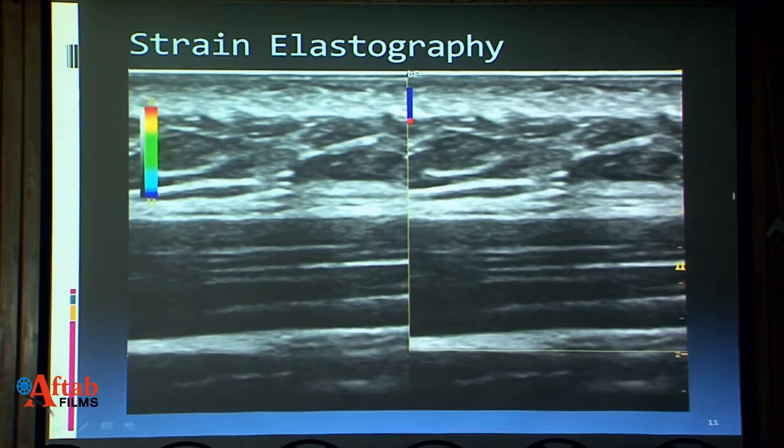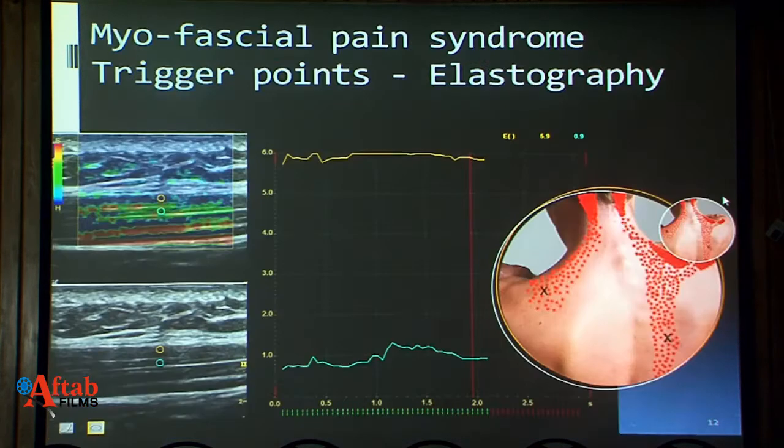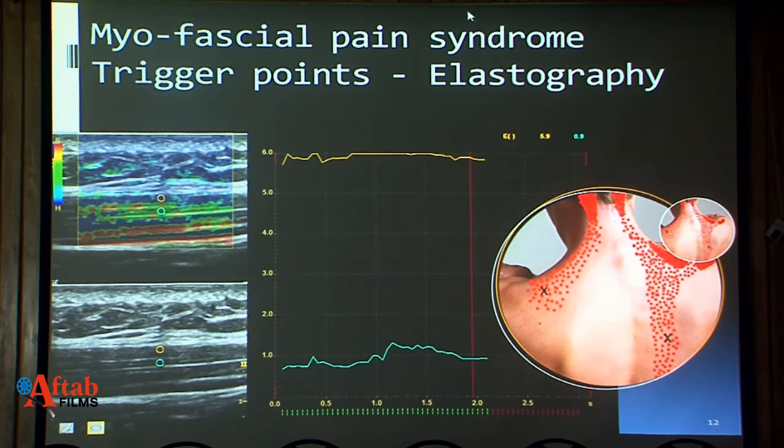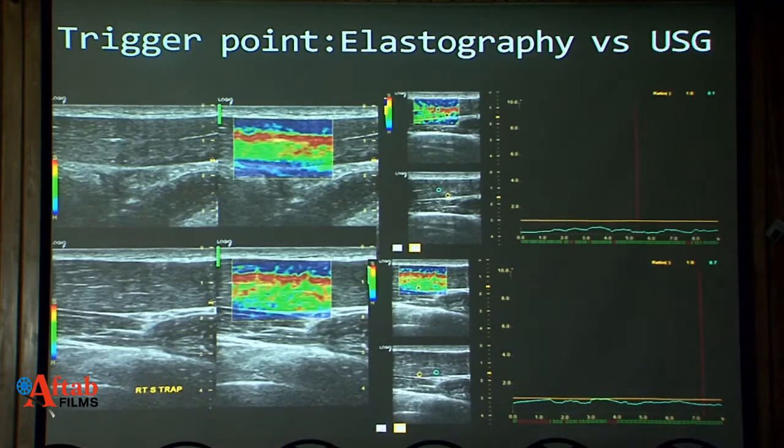I'm using very simple and crude terms here. These are called trigger points, and this is a part of myofascial pain syndrome. And this is a very common entity. We can see them in even most of the medical professionals, who are surgeons and radiologists and so on. We can study the trigger points on elastography in this case as well. We can see that there are multiple trigger points in this case.